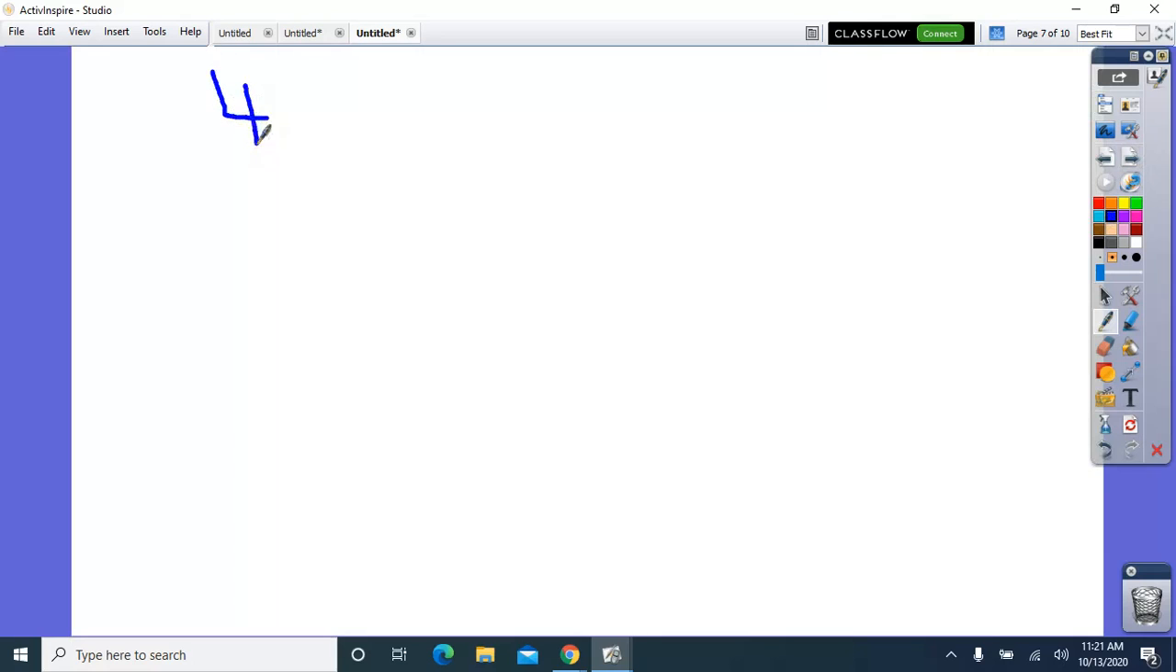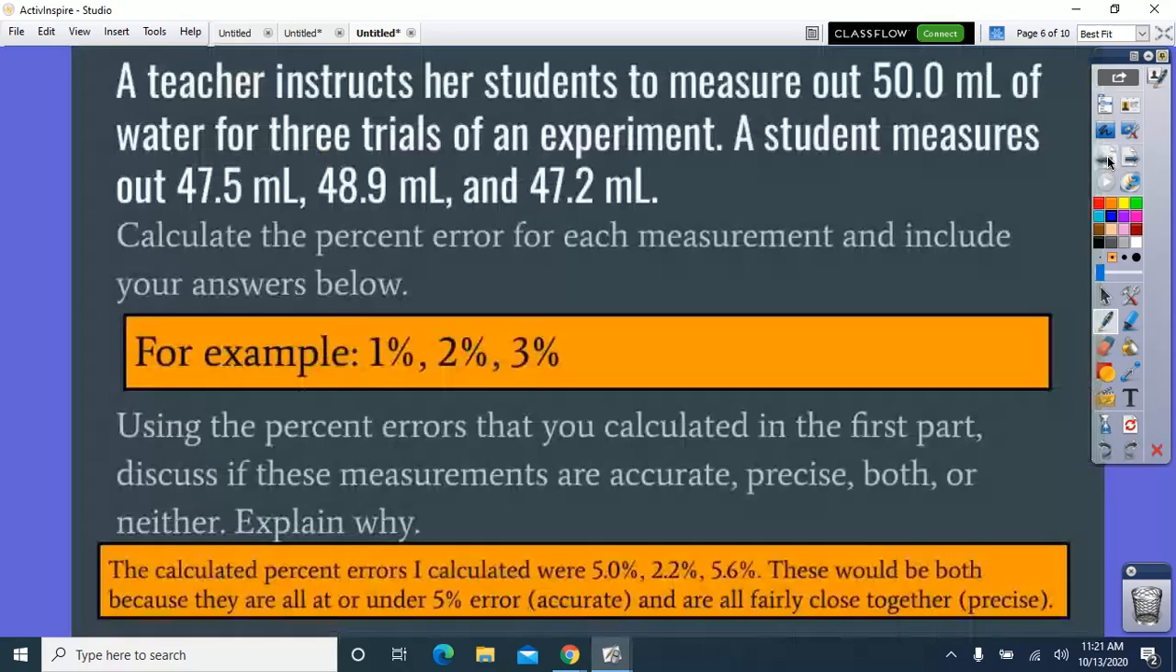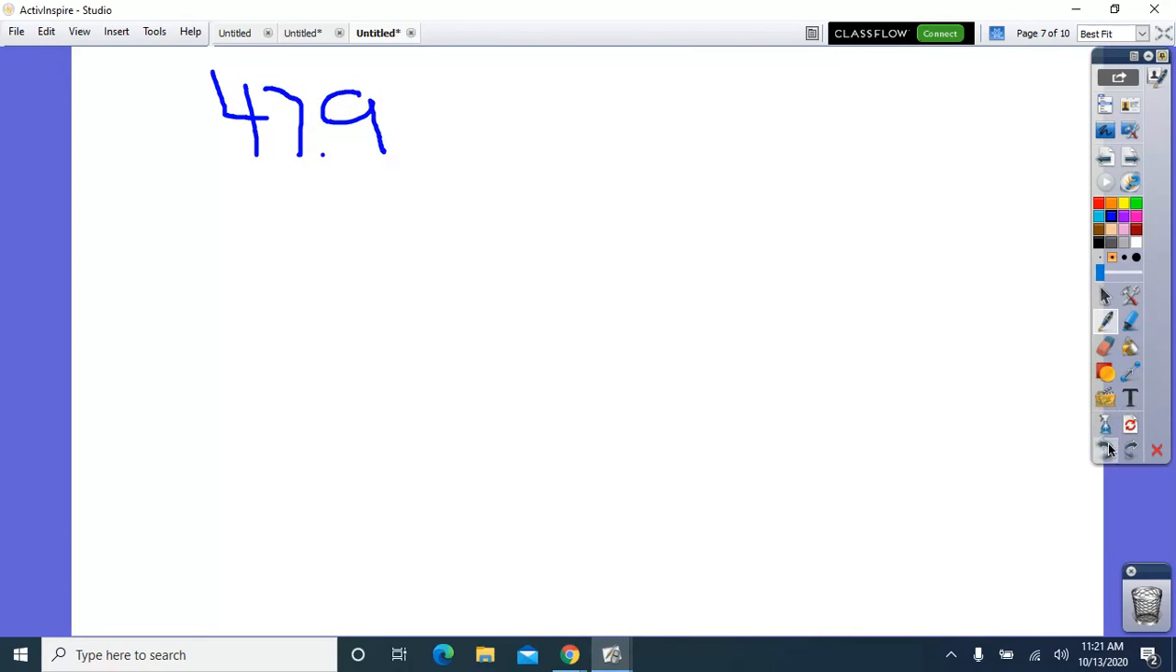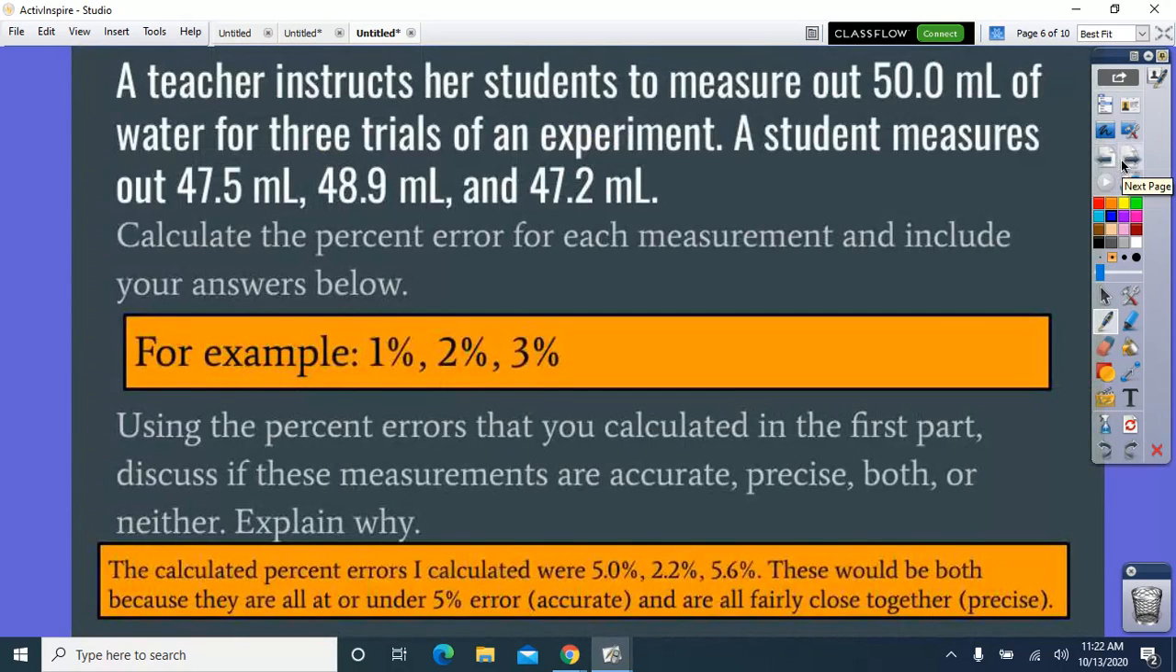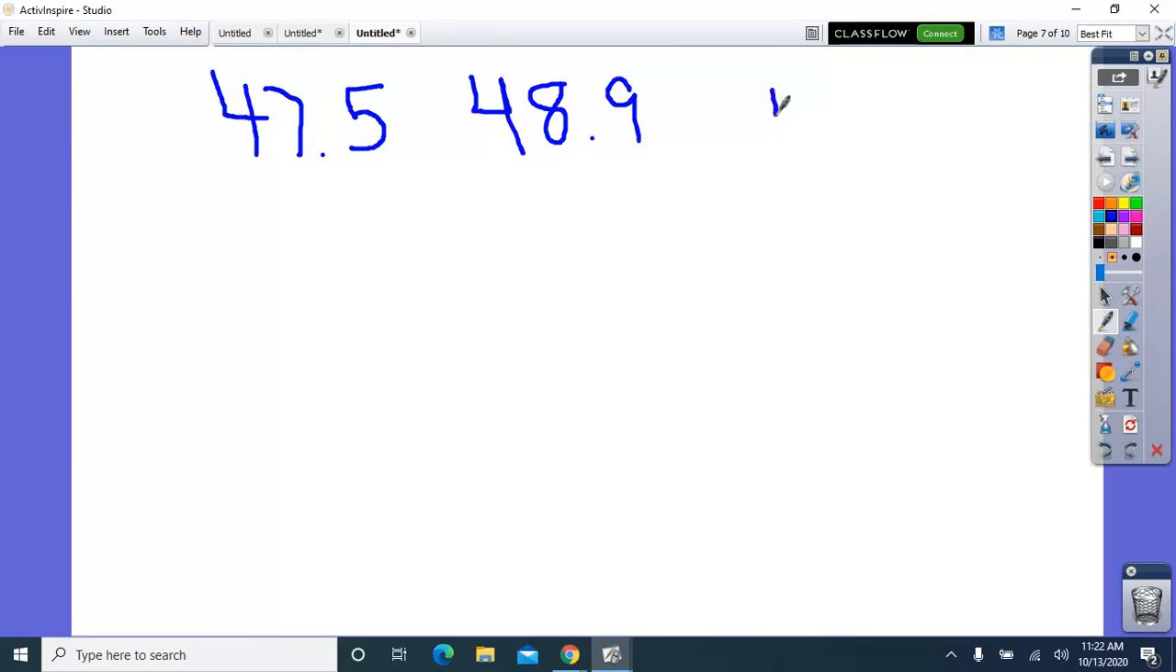47.9, what was the other one? 47.5, 48.9, and 47.2.